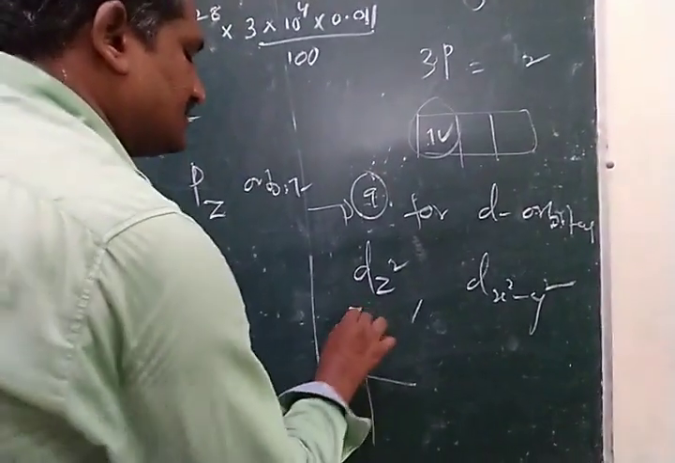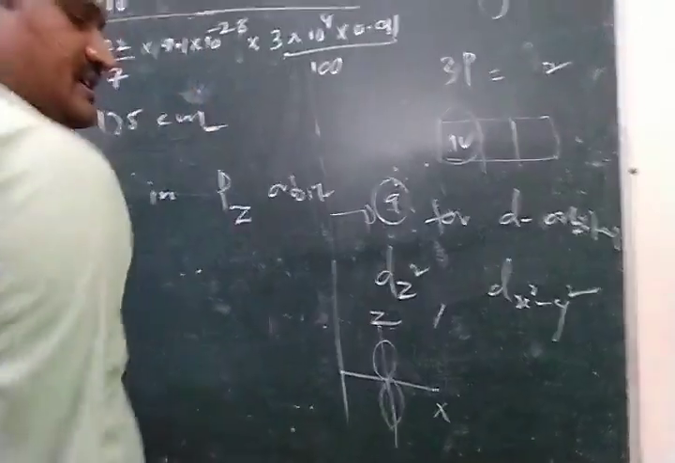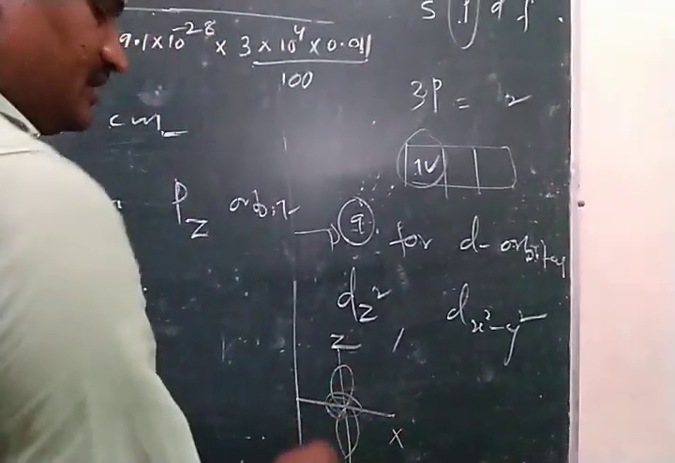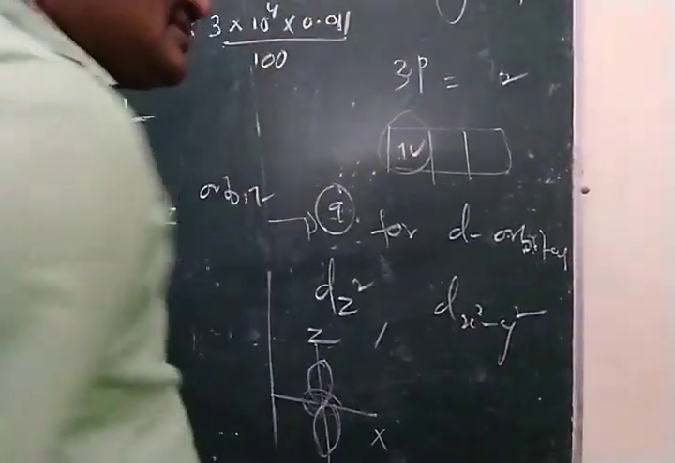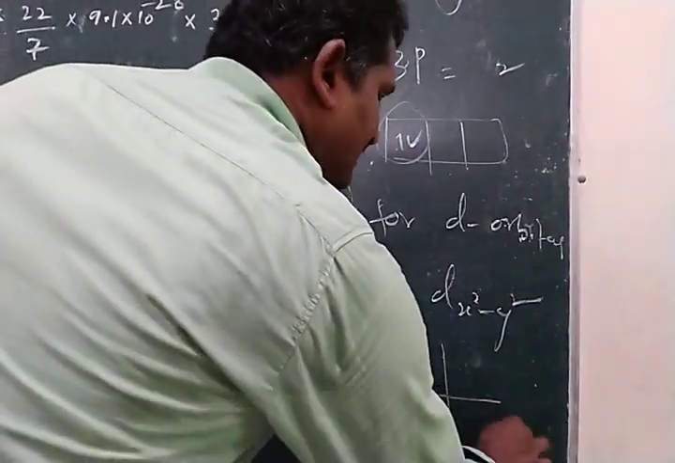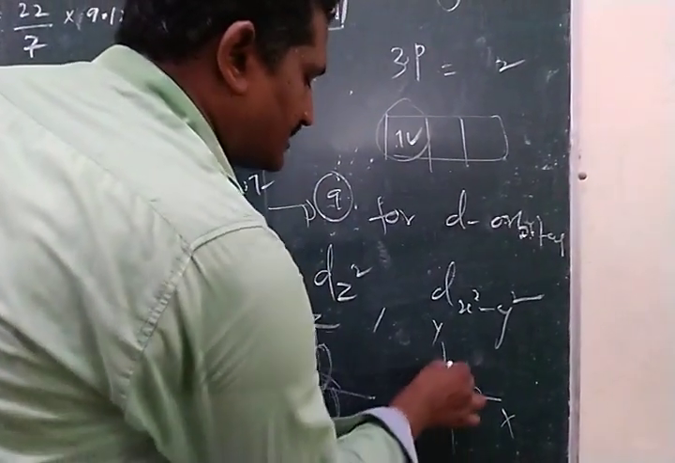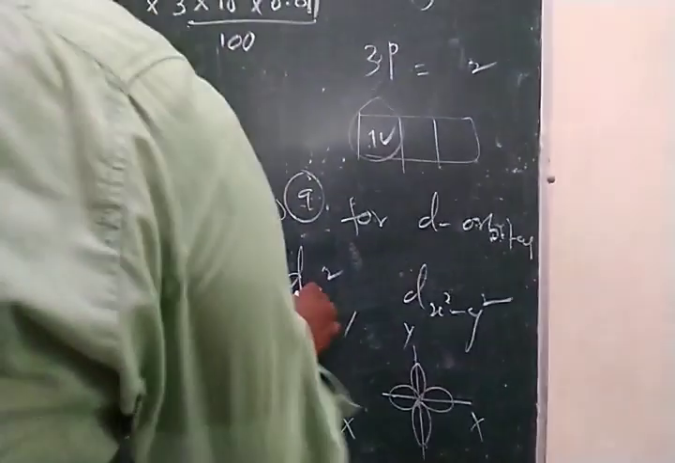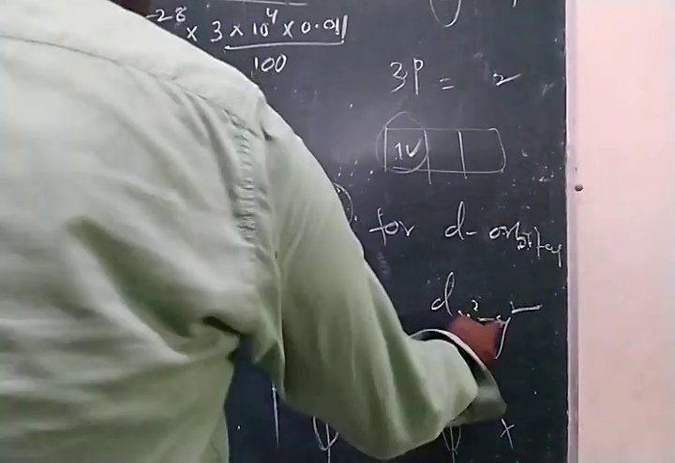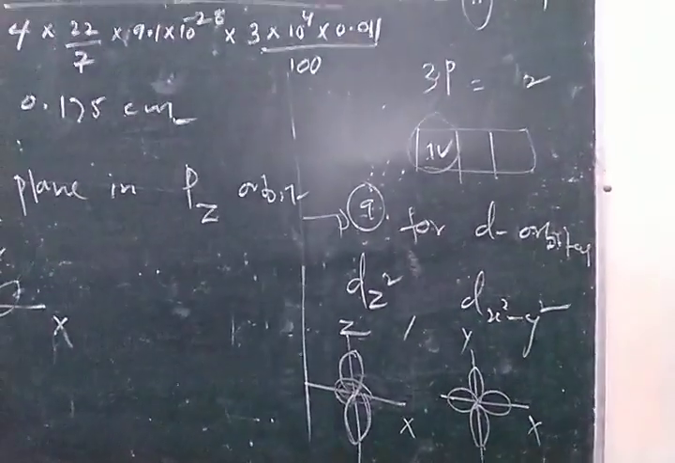If it is the z axis, or if it is the x axis, the electron density is present like this. This is a small smoke ring, but the electron density is present on the z axis. In the case of the dx square minus y square orbital, the electron density is present on the x axis and also on the y axis. So for both dz square and dx square minus y square orbitals, the electron density is located on the axis.